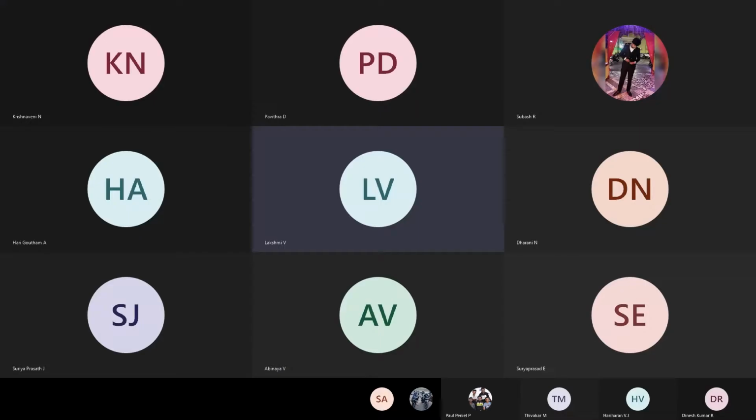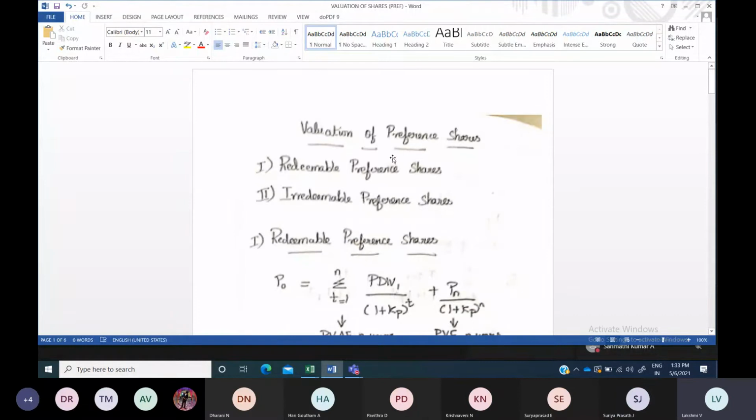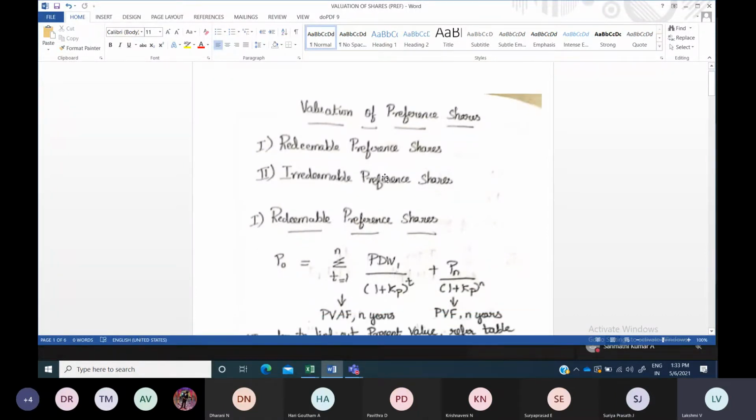Before moving into valuation of preference shares, in a nutshell, what is meant by preference shares is that they get a preferential right over the dividend before equity shareholders or ordinary shareholders claim it. Soon after earning the profit, after paying the interest to the debenture holders, the first dividend will be given to the preference shareholders. So they get the preferential right in the company while getting the dividend.